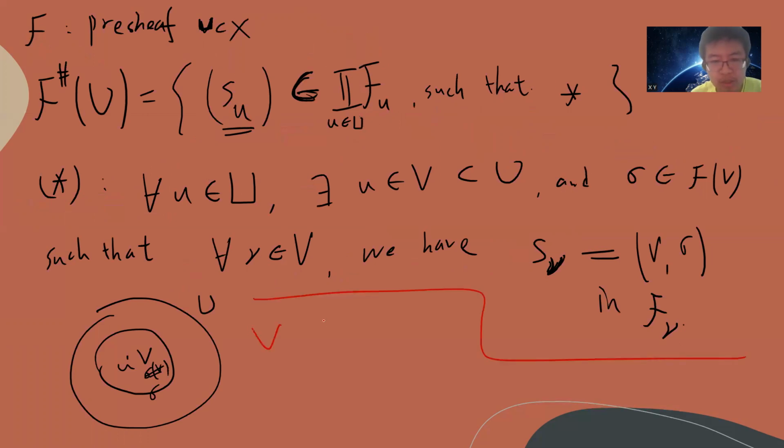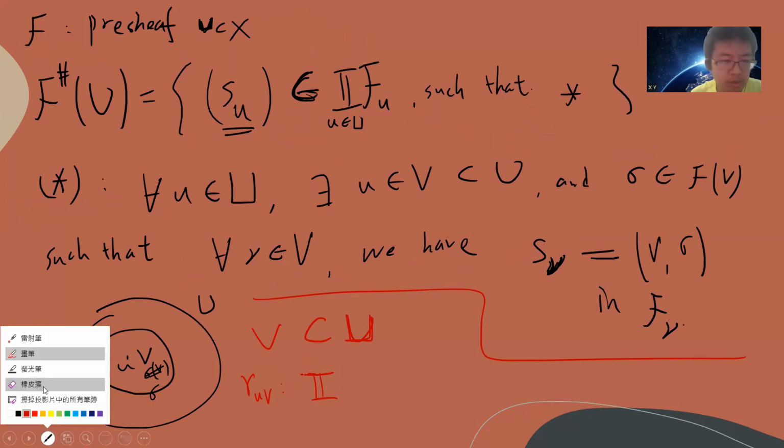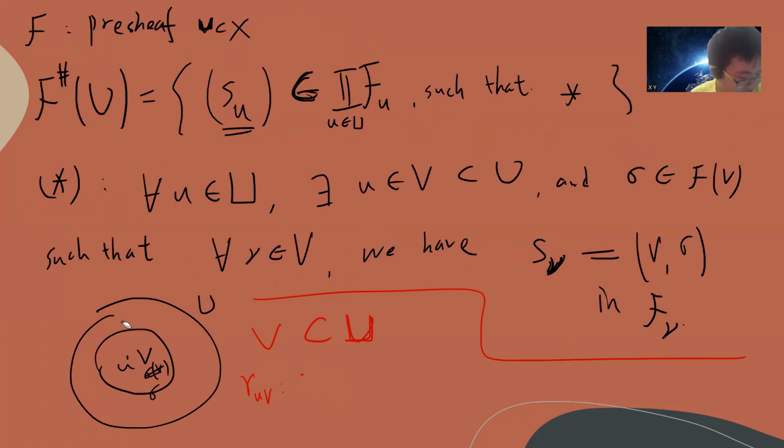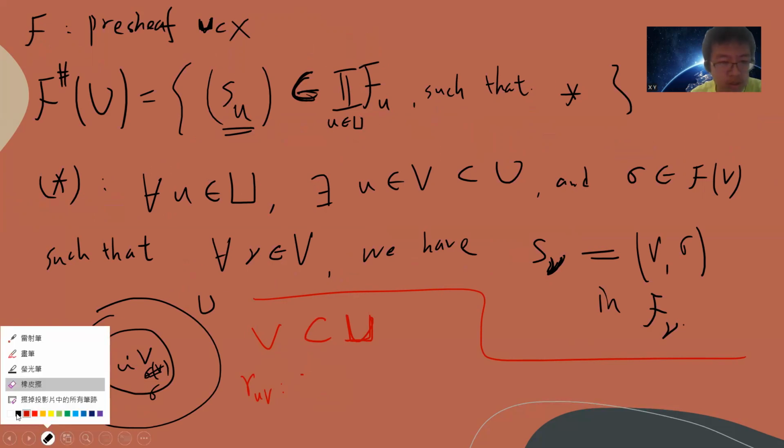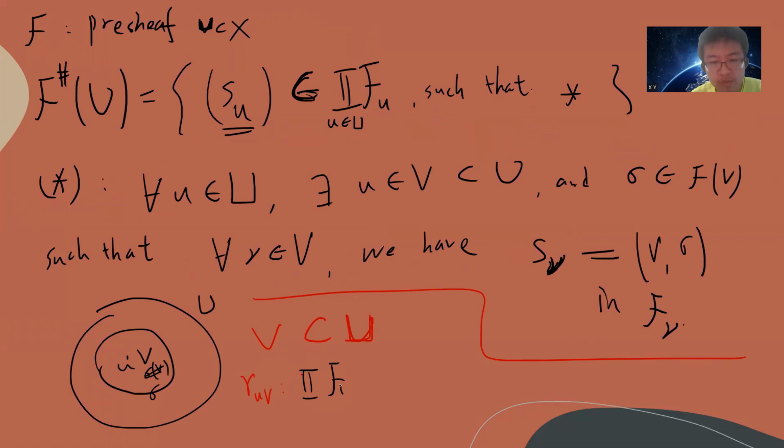If somebody gives you V is a subset of U, then all you need to do is just forget the component which is not in V. So you have a natural map from the product over x in U of F_x to the product over nu in V of F nu.